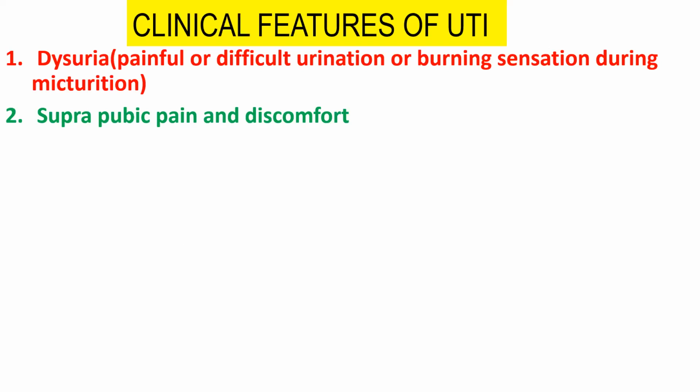Next is microscopic or gross hematuria. What is hematuria? Ishan, what is hematuria? Presence of blood in urine. Yes, very good. Microscopic or gross hematuria, okay?